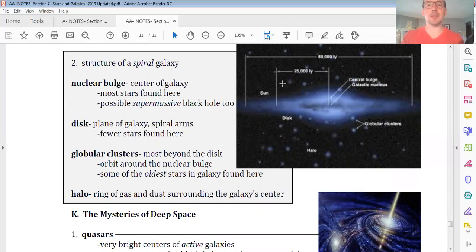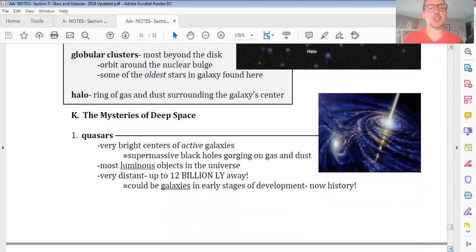What Shapley started to map are these globular clusters that you all see here, which we just learned about. Some globular clusters are in the plane of our Milky Way, but many orbit around the outside. Shapley started to map them and the directions that they were moving. And he found far more globular clusters in this direction towards Scorpius and Sagittarius in the summertime than he did over here in this direction. So for the first time, we knew that not only is the Milky Way one galaxy of many, but we are way out at the edge of it, out in the boondocks.